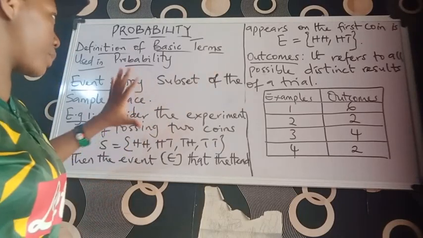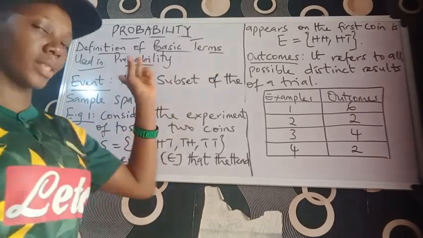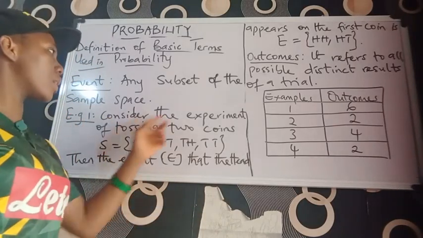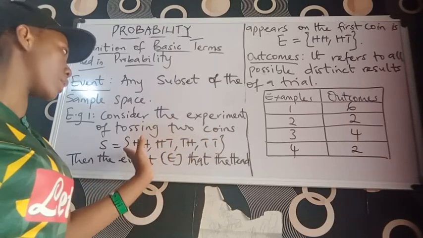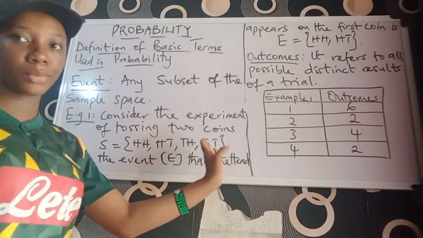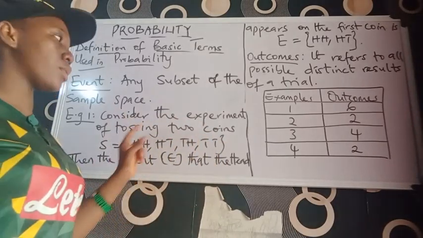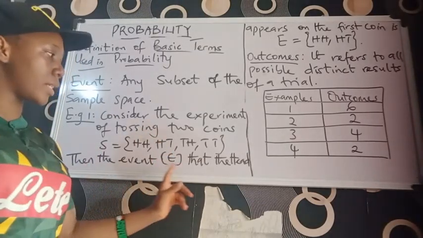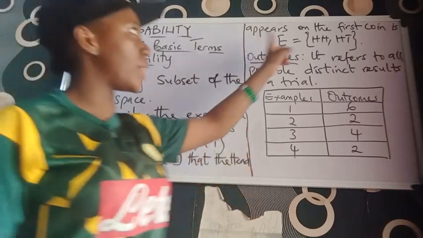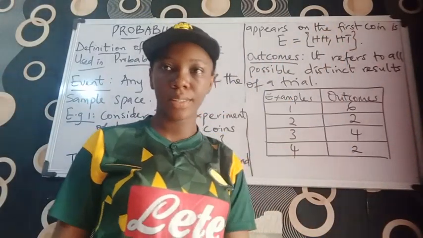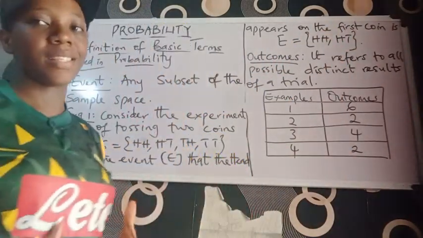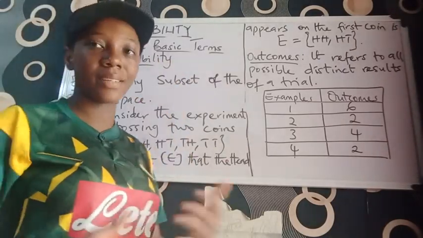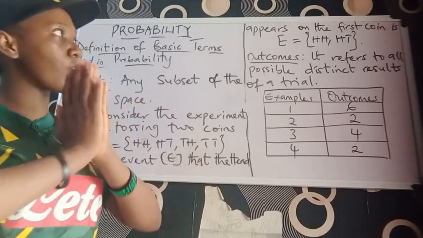Now I want to explain what a subset of the sample space is. Consider the experiment of tossing 2 coins, and we have this result for the sample space. How do we get the subset of this sample space? For example, the event E, that the head appears on the first coin. So what is the event E of the head appearing on the first coin?